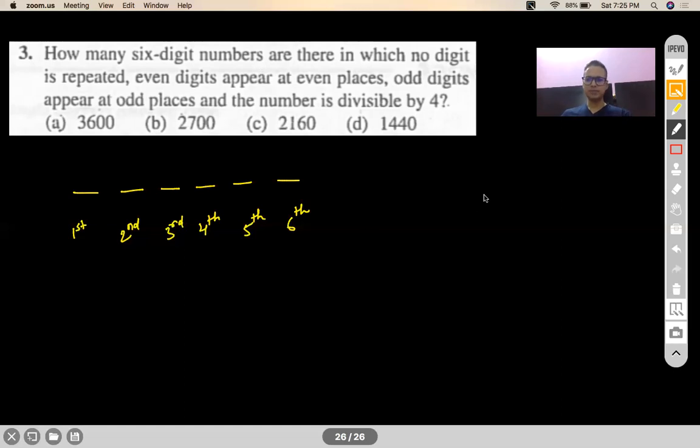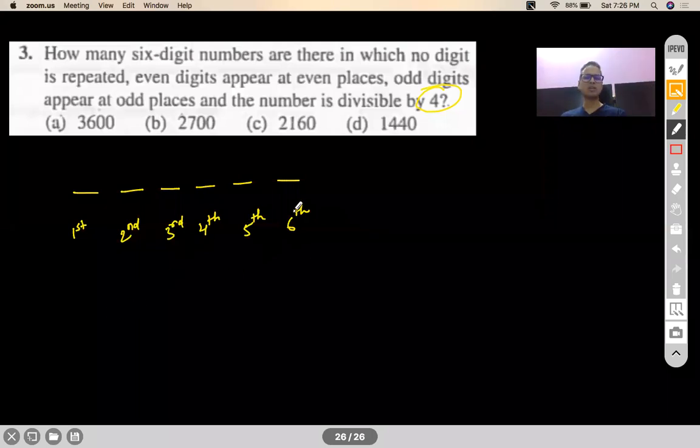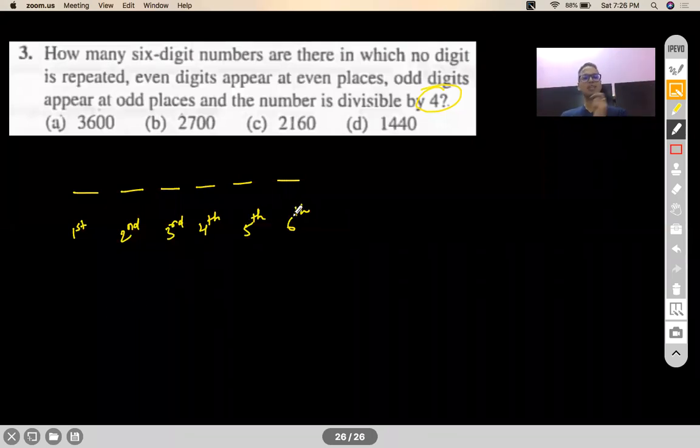See, if you want a number to be, first of all, divisible by 4, we all know our basic divisibility tests, that a number divisible by 4 must have the last 2 digits divisible by 4, right? No matter the number of digits in that number, if the last 2 digits are divisible by 4, then that number is divisible by 4. I hope all of you know that. So think of last 2 digits in such a way that there is an odd number over here and an even number over here, and this combination is a multiple of 4. So what all thoughts come to my mind?